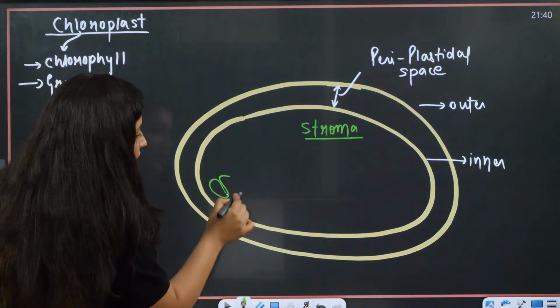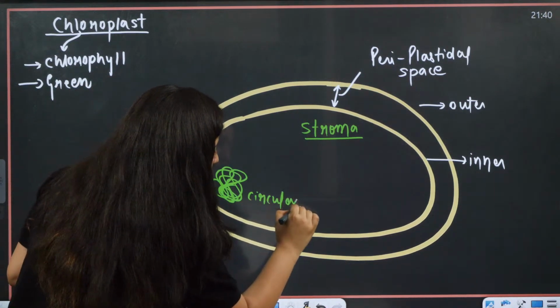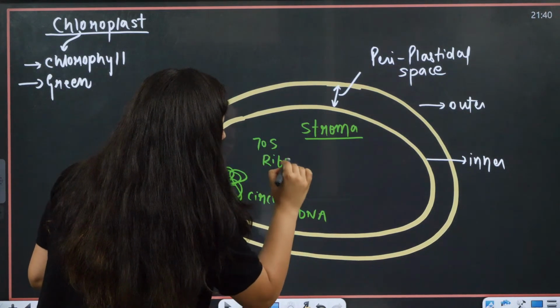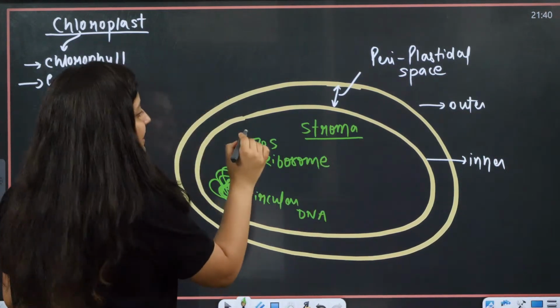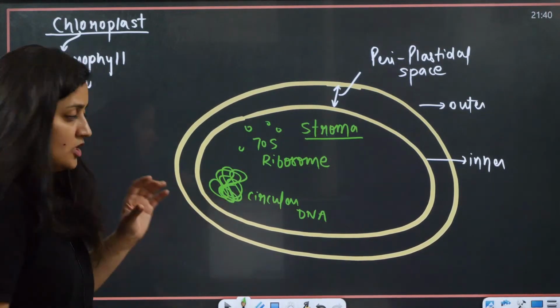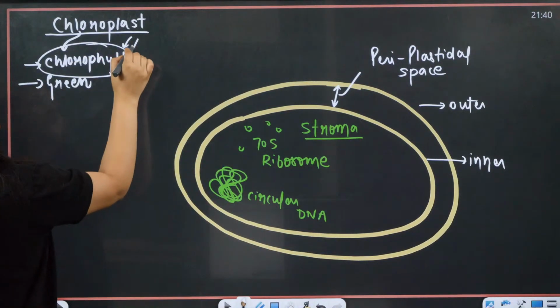Here also we have circular DNA, 70S ribosomes, and some RNAs of course. When you talk about the chloroplast, the one thing that comes to our head is chlorophyll.